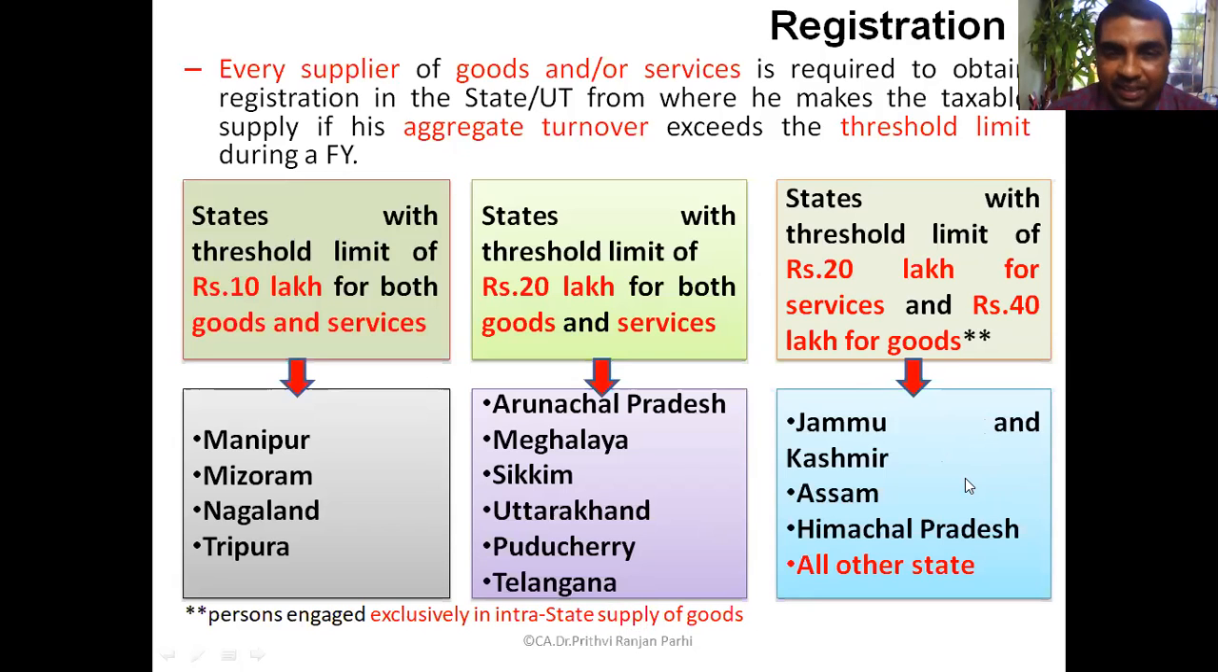Okay, and again, this is the basic idea I am giving you at this point of time. We'll be learning in detail about the registration process and the registration requirements, the documents required for registration. All these things we'll be learning subsequently. Now just remember 10 lakh threshold limit in some states, 20 lakh threshold limit in some states, and 20 lakh for services and 40 lakh for goods in some states. Right? Most of the states it is 20 lakh for services and 10 lakh for goods.